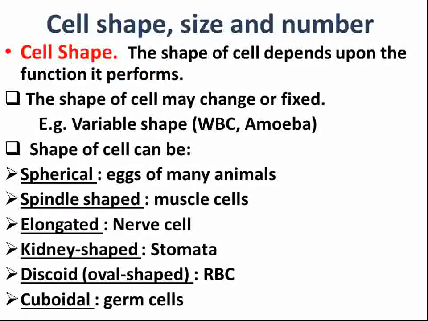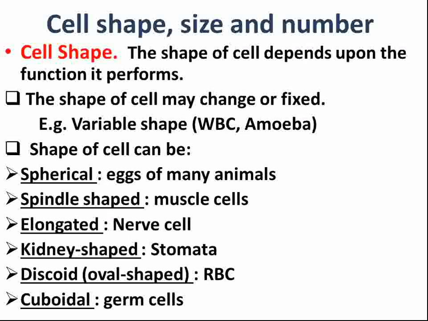The next topic is cell shape, size and number. Cell shape means what the shape of the cell is. The shape of the cell depends upon the function it performs. Some cells like amoeba have changing shapes. Amoeba is an organism which has an irregular shape. So it has a changing shape, which means the shape is not fixed. In the case of WBC also, what is WBC? White blood corpuscles. The shape is not fixed.